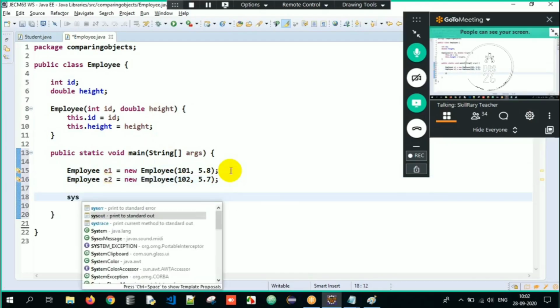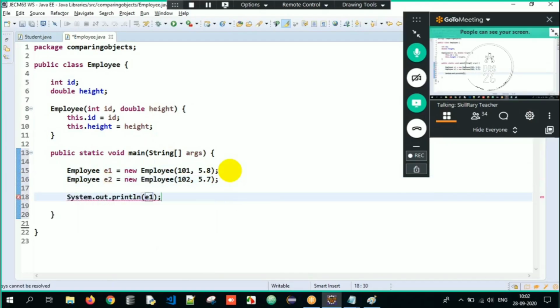Now here I want to compare. E1.equals(E2). Which is the current object now? E1. Why? Because E1 is getting compared with E2, so E1 is the this keyword here. Now when I write E2.equals(E1), what does it understand? E2 is the current object, because E2 is getting compared with E1. So the current object is this.